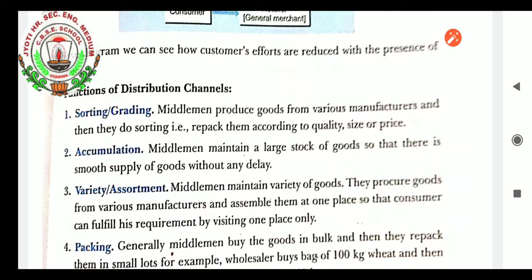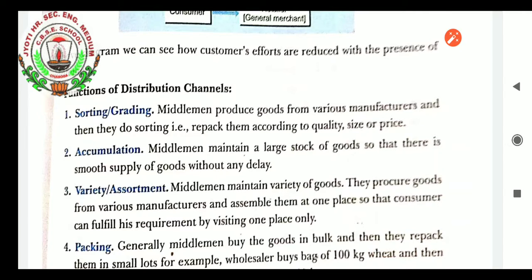When we distribute different goods from one corner to another, at that time we also do the grading of the goods, as well as sorting the goods in different packets. We do repacking, so it makes the work of the distributor and seller easy to sell the product. Middlemen procure goods from various manufacturers and then sort and repack them according to quality, size and price. Accumulation: middlemen maintain a large stock of goods so that there is a smooth supply of goods without any delay.